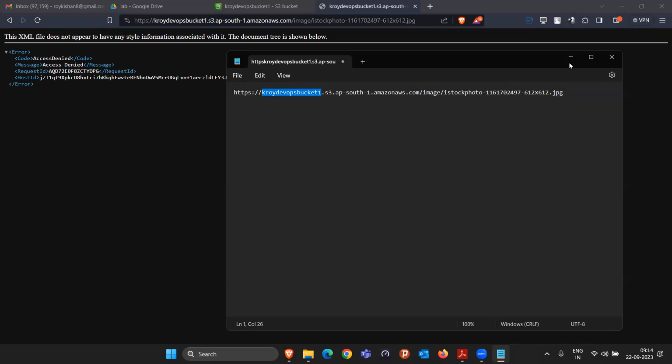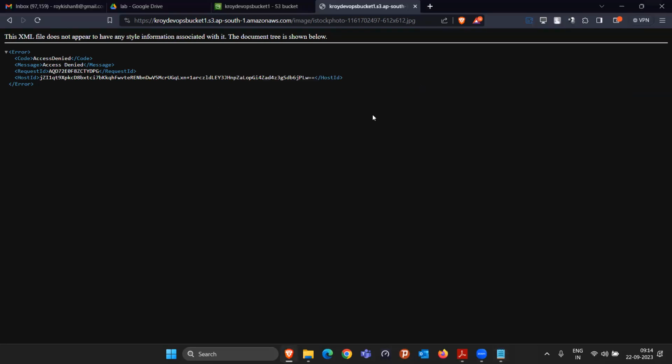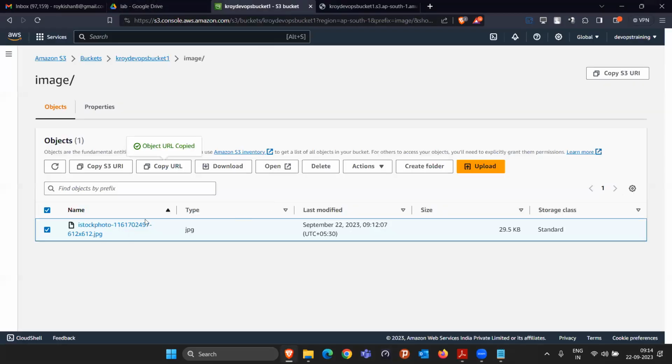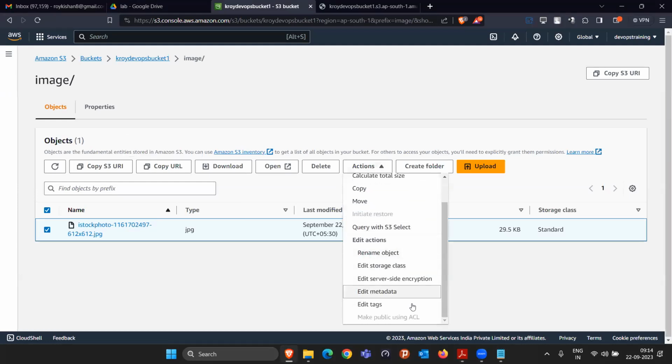So once the URL is generated, the question is access denied. In Google Drive also it happens, right? When somebody doesn't have access, it gives you access denied. That means you don't have access to see this. So how do we give access? If you see the actions here, come down, there is an option called make public. Make public means you can make this image public so anybody can see it. But currently this option is disabled. You cannot click on this.